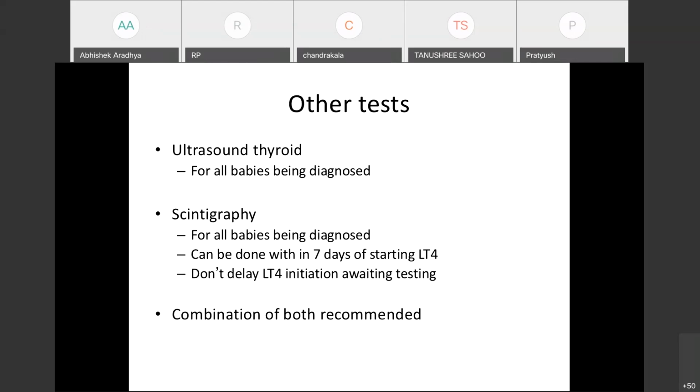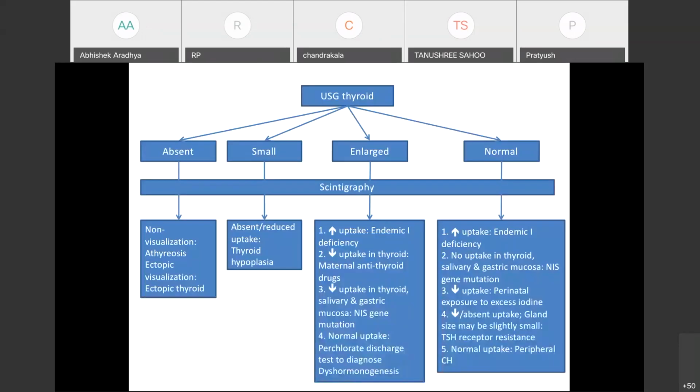An abnormal test is important because an abnormal test confirms the diagnosis of primary congenital hypothyroidism. And in these scenarios, there is no need of off-trial therapy because we know they are permanent.